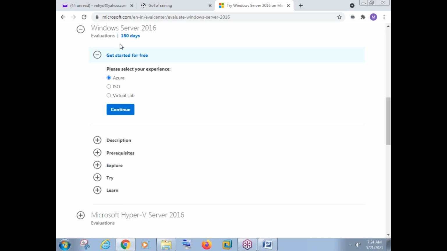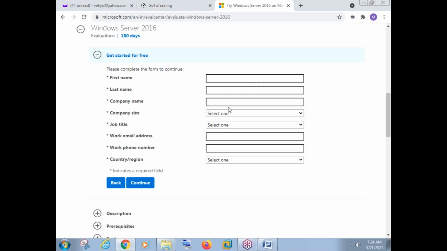Here we can see Windows Server 2016 and many other things. So I selected Windows Server 2016. Click on this ISO image and just say continue. We have some description and prerequisites and everything. If you have time, better read it once. It will be useful for you. So just click on continue.